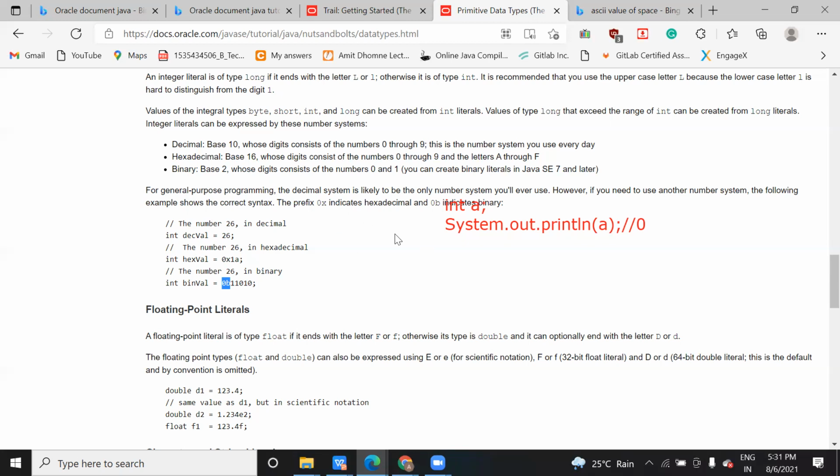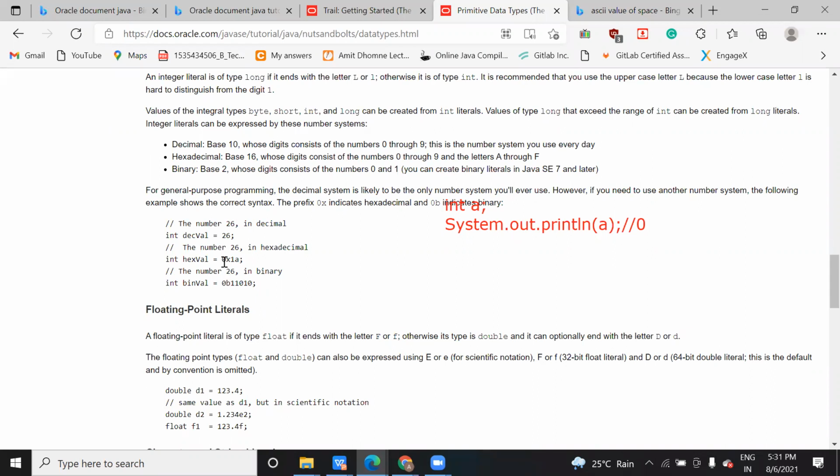from 0 to 10. If they have a 10, then they can support from 0 to 9. Any number from 0 to 9. Here suppose 26 is there. So this 26 means what? It's a decimal value. Sorry, hexadecimal value. Binary is base 2, which means your digit will come under 0 and 1. Binary value will be represented in the form of 0 and 1.